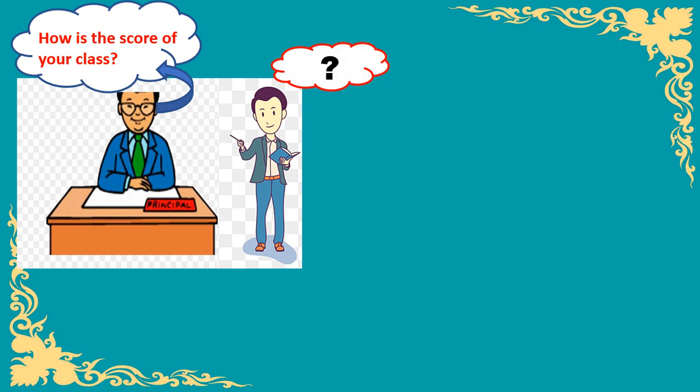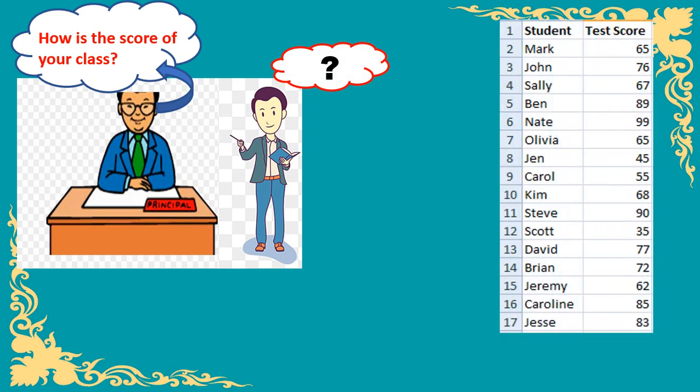Will the teacher provide the score list of the students? Is it a wise decision? No. Is it okay for the principal to read out the names and marks of the students one by one? No. So what will the teacher do to describe the score of his or her class? Suppose the teacher says the average score is 70.